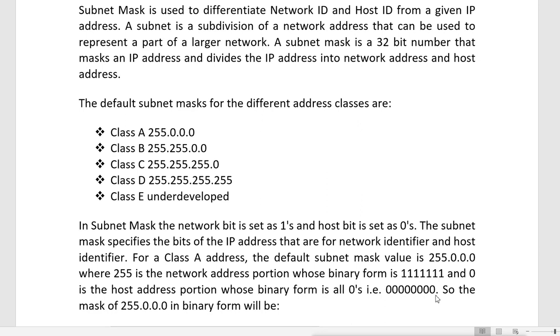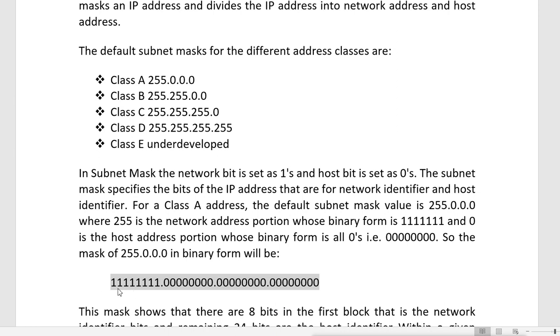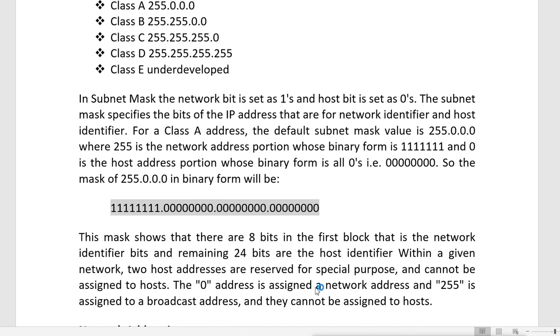So the mask 255.0.0.0 in binary form will be 11111111.00000000.00000000.00000000. This mask shows that there are 8 bits in the first block, the network identifier bits, and the remaining 24 bits are the host identifier within a given network.